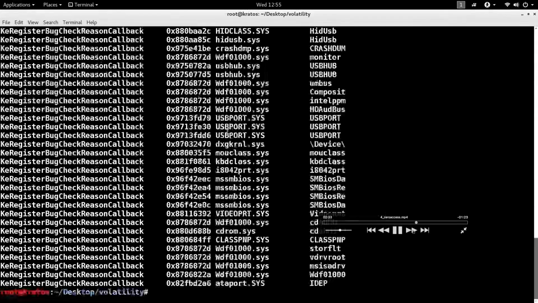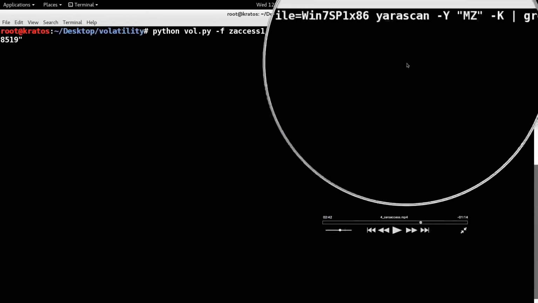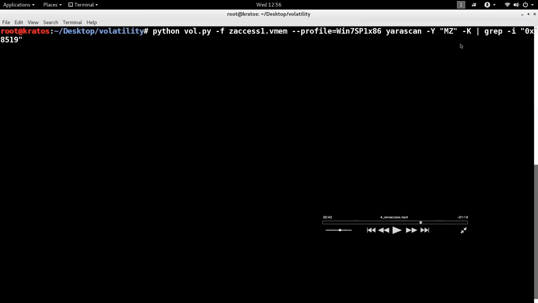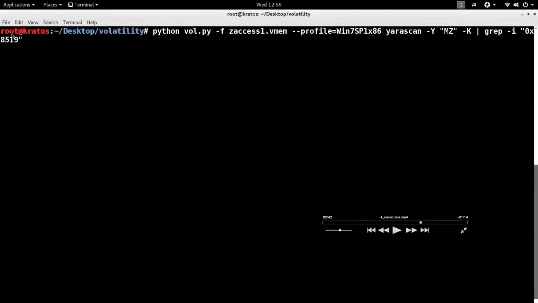Remember, a driver is also a PE file, which means it has a signature. All PE files have a signature of MZ, that is the first 2 bytes, right? Executable, DLL, kernel driver, all these are PE files. So one thing that I can do is, remember the Yara scan? I'm scanning the kernel memory looking for the MZ header. Using the grep command, I'm telling it, show me all the PE files which have this address range, 8519. Why 8519? Because that is where the callback routine is pointing. So let's see if I can find anything.